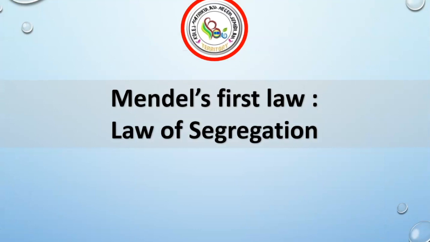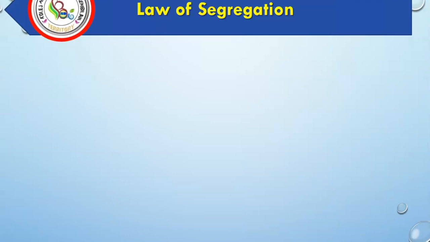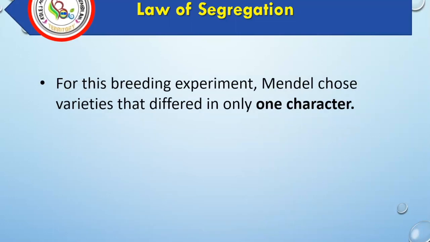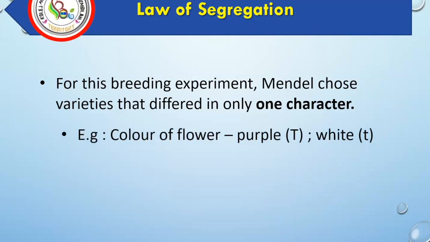Mendel's First Law, Law of the Segregation. This law derived from monohybrid inheritance, inheritance of a single characteristic. For this breeding experiment, Mendel chose varieties that differed in only one character, such as color of the flower, which could be either purple or white.